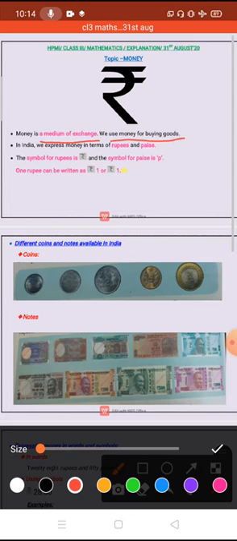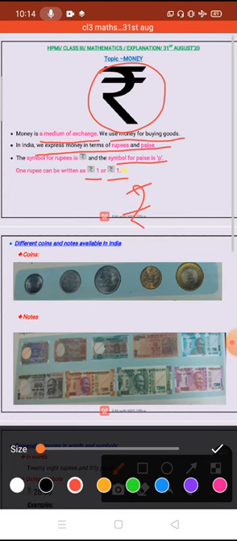In India, we express money in terms of rupees and paisa. Different countries have different currencies. In India, the unit of money is rupees. Rupees is the bigger unit and paisa is the smaller unit. There is also a symbol for rupees, and this is the symbol of rupees. The symbol for paisa is small p, and we can write rupee 1 like this, rupee 1 or rupee 1.00.